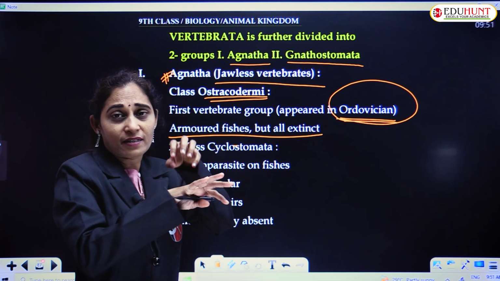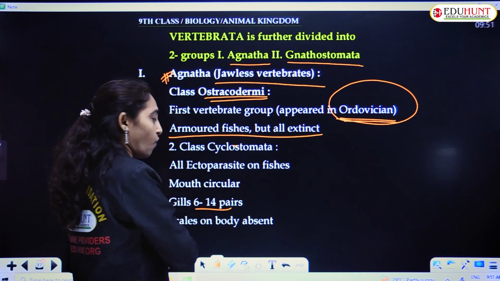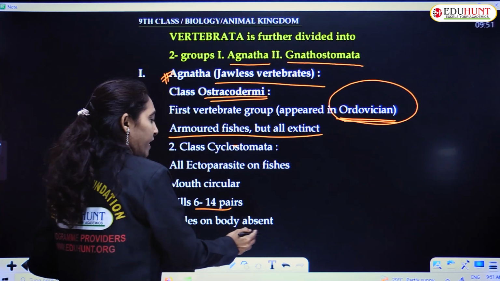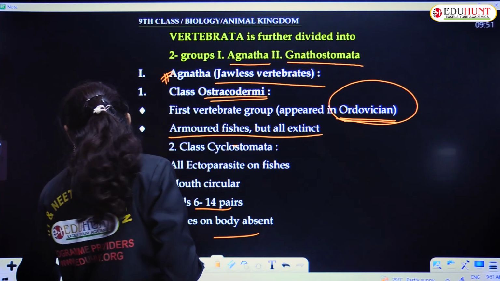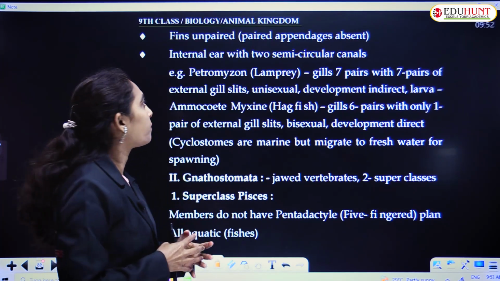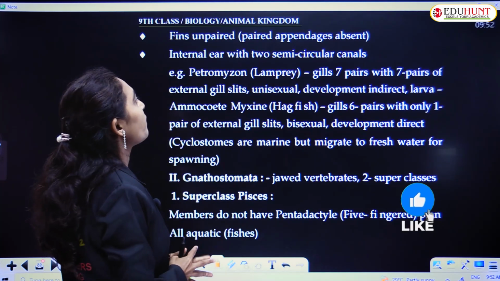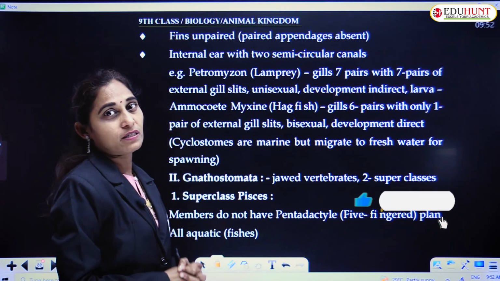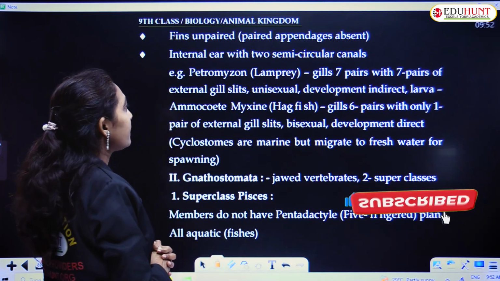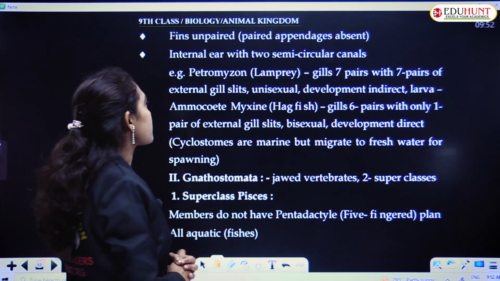That's why they act as ectoparasites on fish. Gills are 6 to 14 pairs, and scales are absent on the body. Fins are unpaired; paired appendages are absent. Internal ear with two semicircular canals is seen.